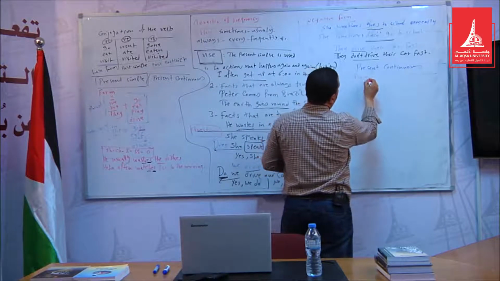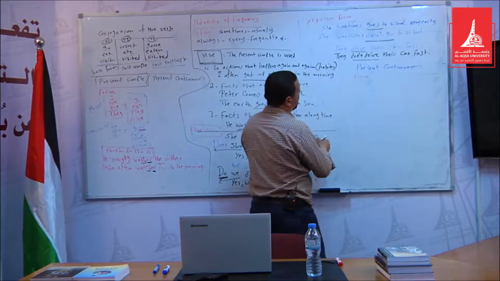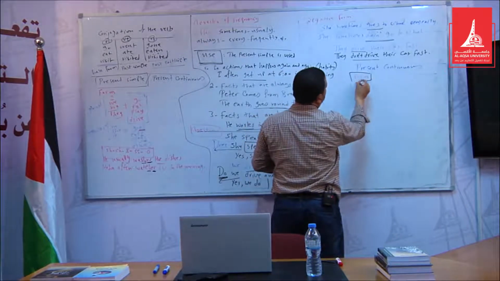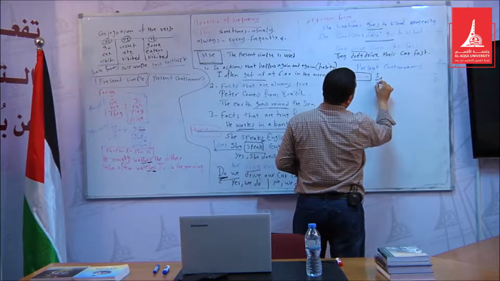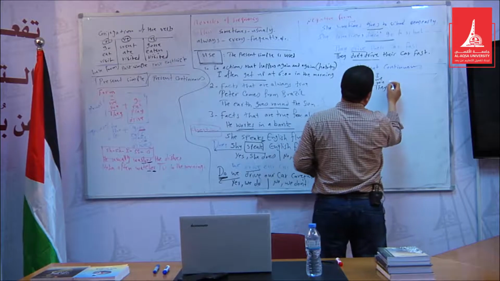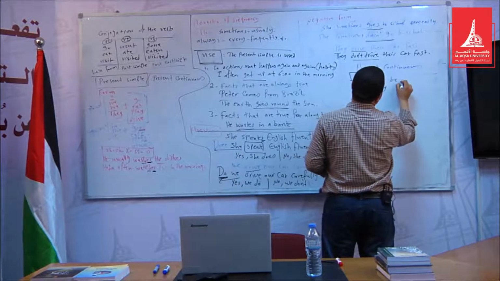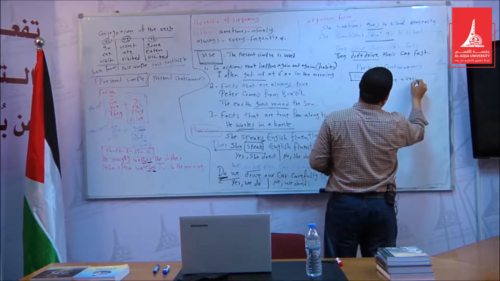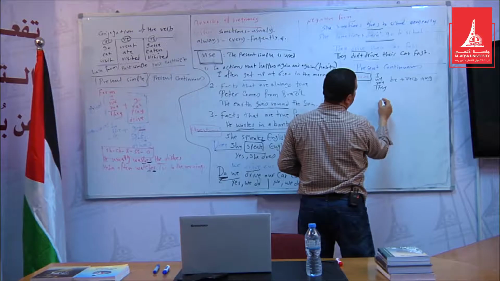The form of the present continuous is easy. We say I, we, you, they, plus the verb to be, plus verb plus ing.